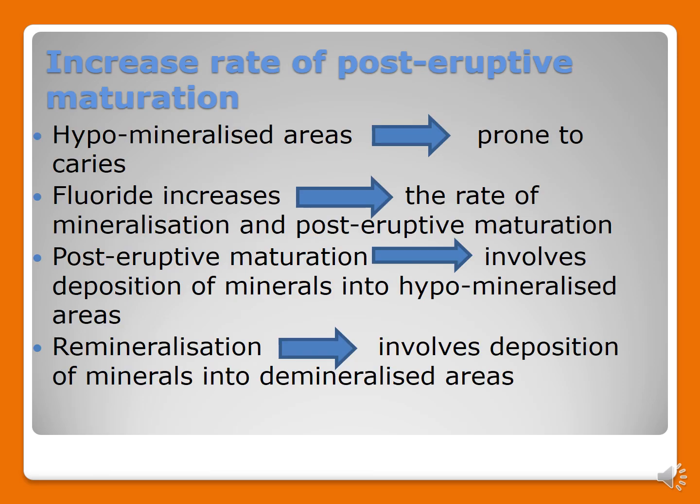Second is increase in the rate of post-eruptive maturation. Now how is this going to increase the post-eruptive maturation? See, the tooth which is more prone to caries is the hypomineralized area when compared to a hypermineralized area. Fluoride increases the rate of mineralization and post-eruptive maturation. This maturation involves various minerals which will convert the hypomineralized area into hypermineralized, and this involves deposition of minerals into the demineralized area. This is how there will be an increase in the rate of post-eruptive maturation.